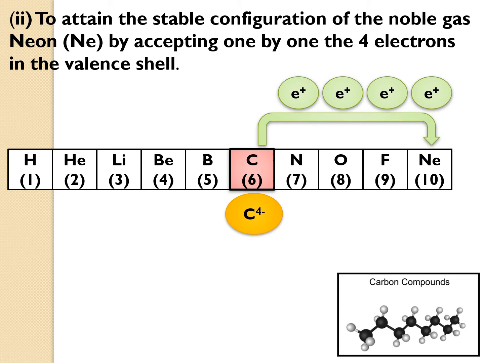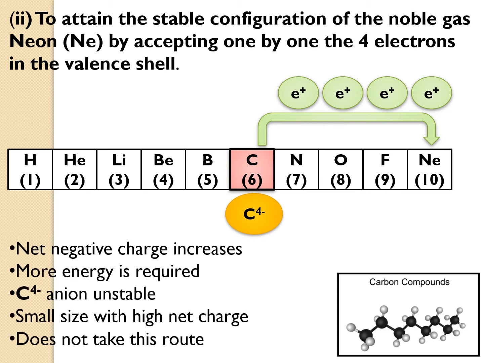Now let's see what is the drawback of this procedure. The net negative charge increases. As it is accepting electrons, the negative charge keeps on increasing. Again, more energy is required. If the first electron is taken, when the second electron is to be accepted, more energy is required to accept that electron. Again, the anion becomes unstable in nature.